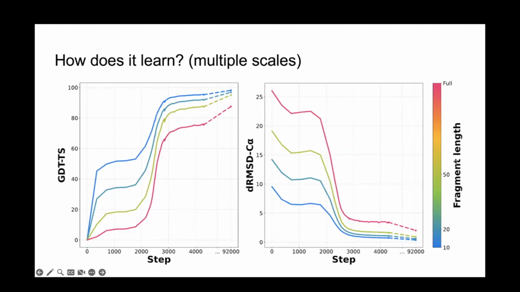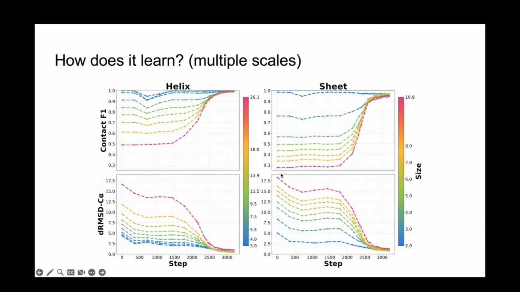And then we have 20, 50, and the entire proteins. As you can see, it masters local structure first, and then slowly grows outward, improving second in the intermediate size crops, and then larger ones, and finally it completes the full proteins. Again, I want to stress that this is still before step 5,000. So even though it happens in this staggered fashion, very early on, you end up with very high quality structures.